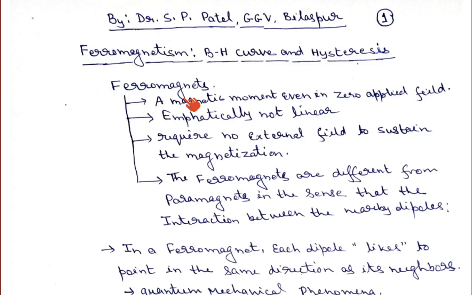But if you remove the magnetic field in the case of paramagnetic material, because of the thermal energy or thermal fluctuation, all the aligned dipoles again regain their original position. Their random distribution will occur again, and the net magnetization will be equal to 0. But this doesn't happen in the case of ferromagnetic material. Remember, in ferromagnetic material, even when you have not applied any magnetic field, you may still get some magnetic moment, some magnetization in the material. Such kind of materials are known as ferromagnetic material. So that is the very little difference between ferromagnetic and paramagnetic material.